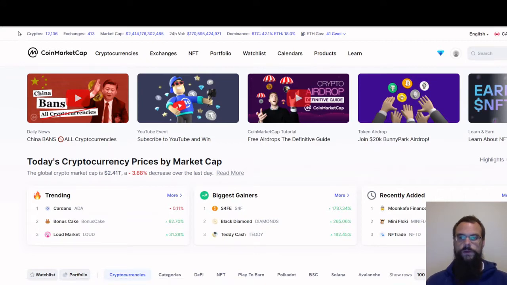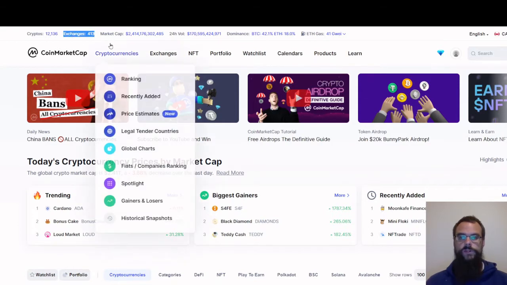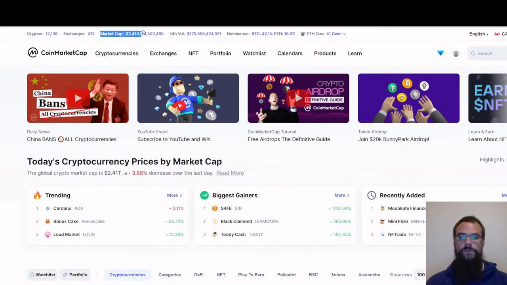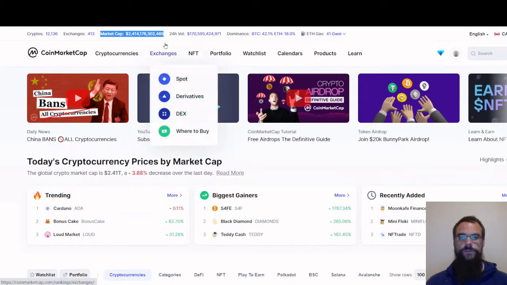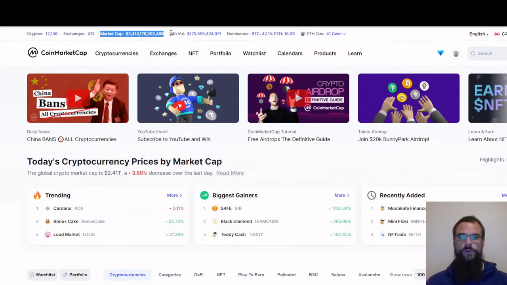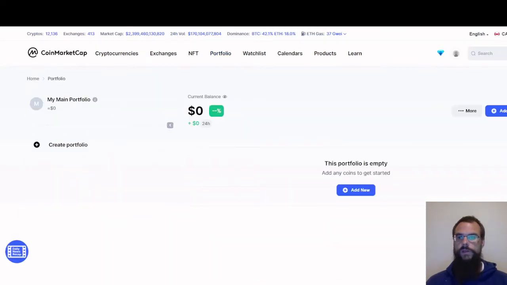At the top here, right along the header, you have cryptocurrencies, cryptos for short. There are currently 12,136. I checked this yesterday and it's gone up over 100 cryptocurrencies since yesterday, so the market is growing. There are currently 413 exchanges. The overall market cap of all the cryptocurrencies on the market is $2.4 trillion, and the 24-hour volume is currently at $170 billion.